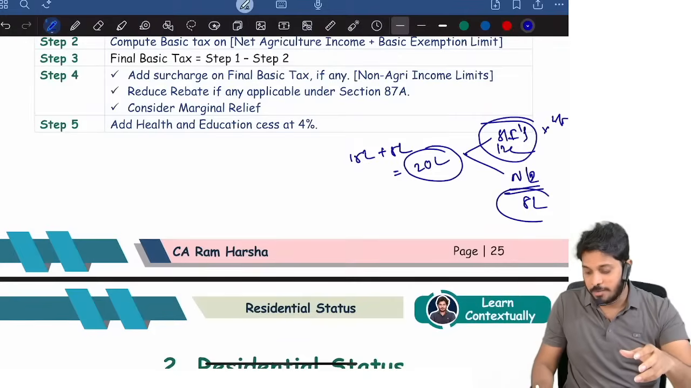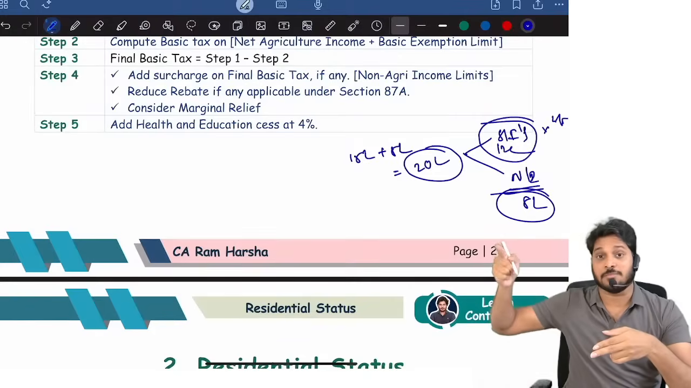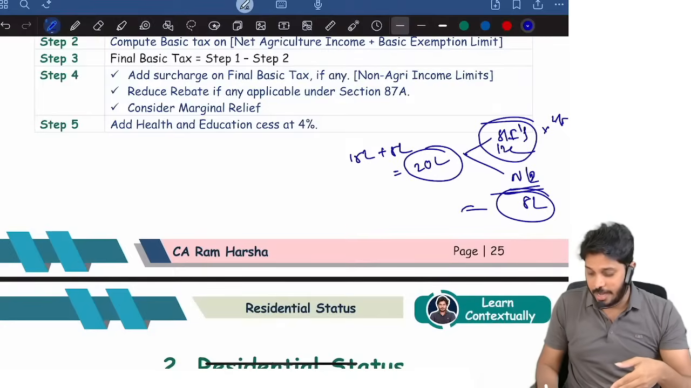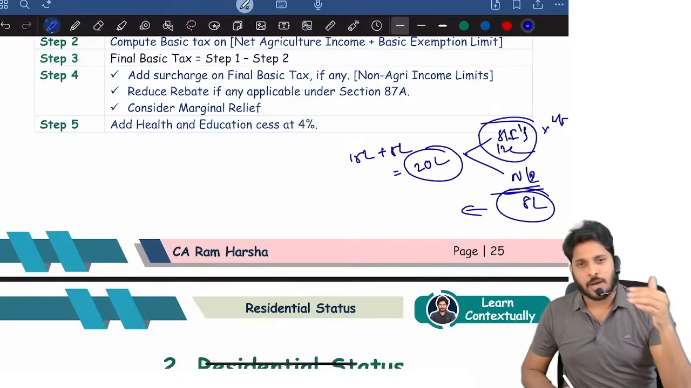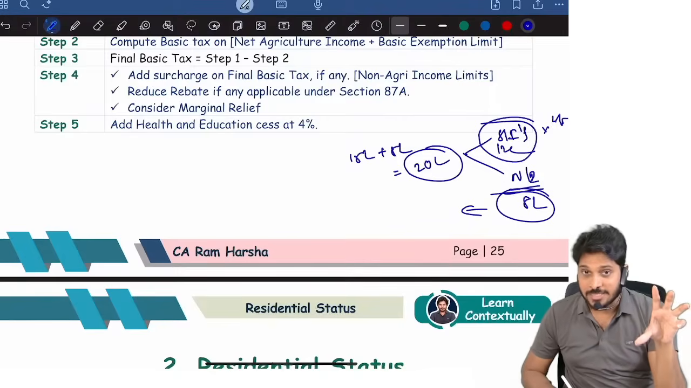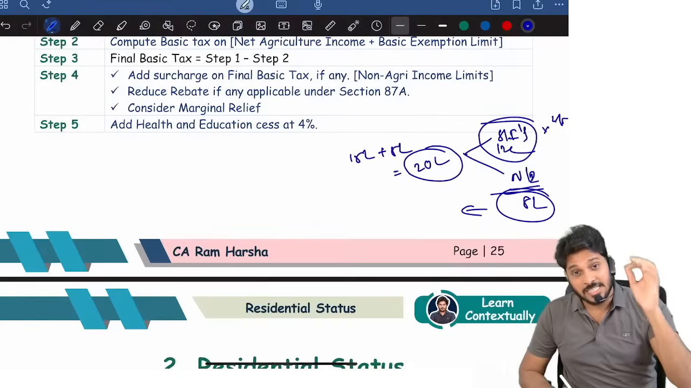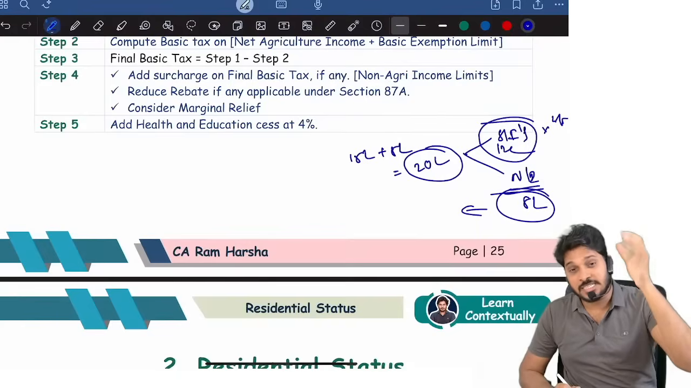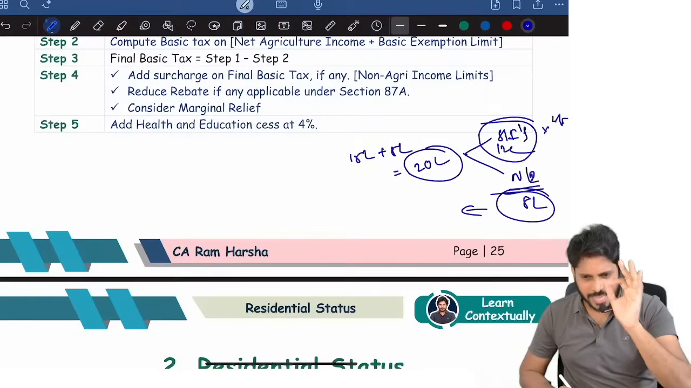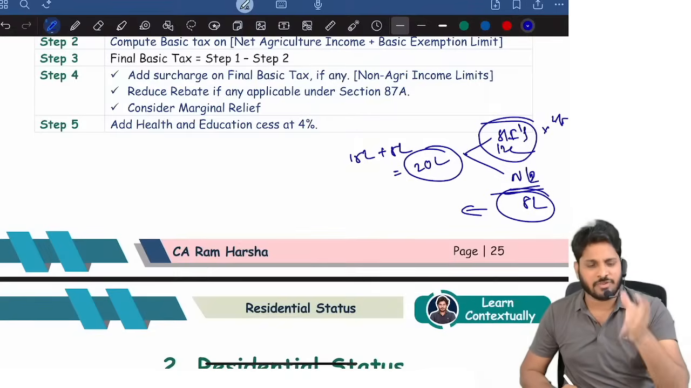Whereas for normal income, identify the regime, default tax or optional tax, where you are computing. Accordingly apply the tax rates: 0 up to 2.5, 2.5 to 5, 5 to 10, beyond 10, if it is the optional tax regime. In case of senior citizen 3 lakhs, in case of super senior citizen exemption is up to 5 lakh. Whereas in the default tax regime, irrespective of senior citizen or residential status, that doesn't matter. In the optional tax regime, 115BAC is applicable for individuals whether they are resident or non-resident, doesn't matter.